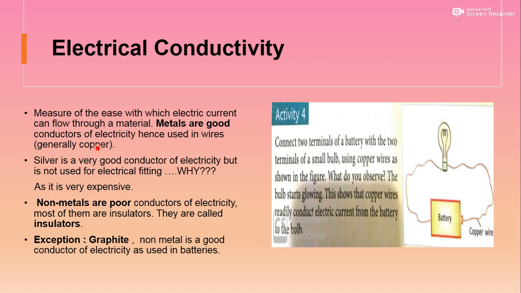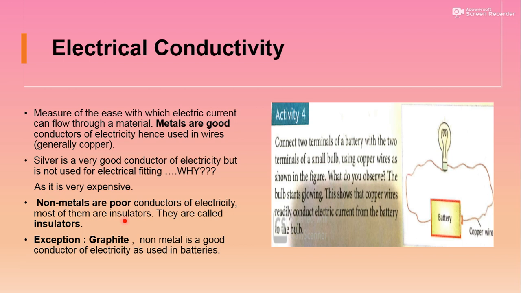Generally copper को use करते हैं. Silver is a very good conductor of electricity but is not used for electrical fitting. Why? Because it is expensive. No doubt silver is a very good conductor of electricity, but expensive भी तो है. Non-metals are poor conductors of electricity. Most of them are insulators.